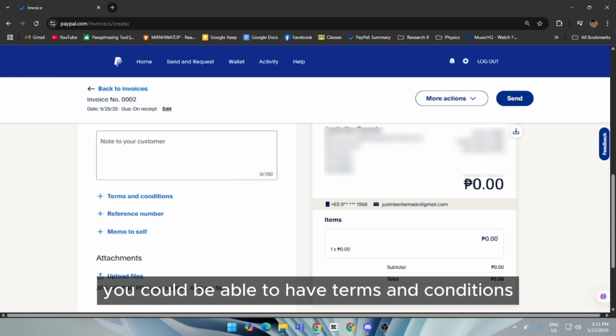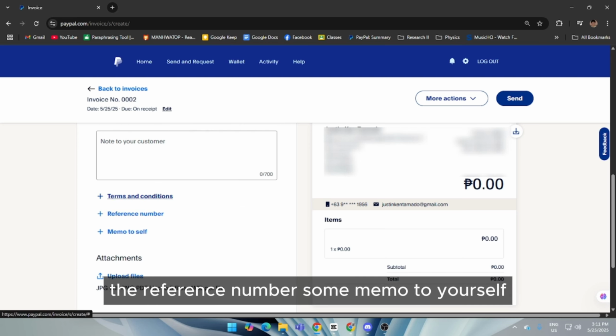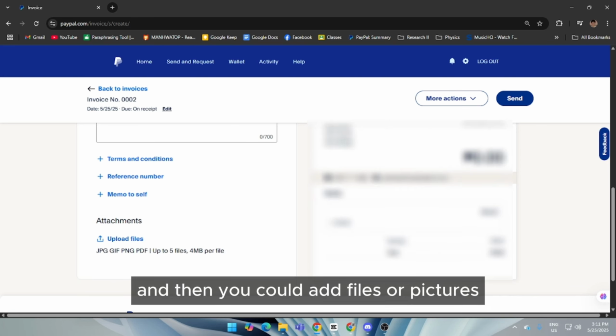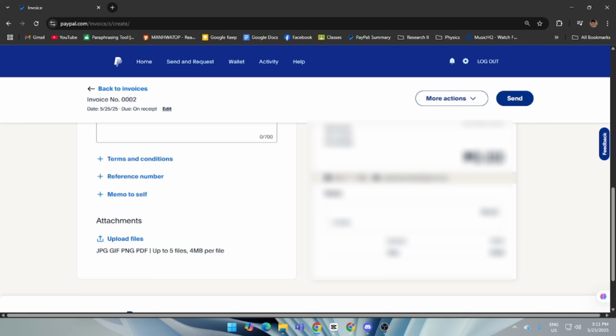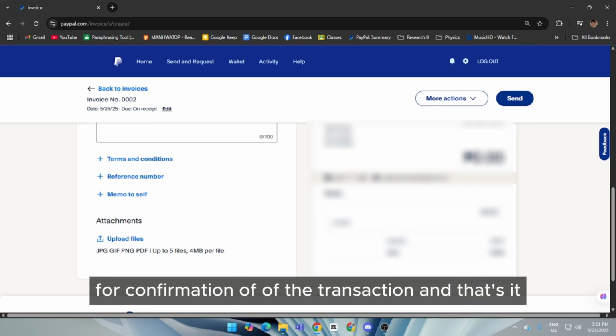Then next, you could add ship items to an add address, then notes and attachments. You could be able to have terms and conditions, the reference number, some memo to yourself, and then you could add files or pictures for confirmation of the transaction.